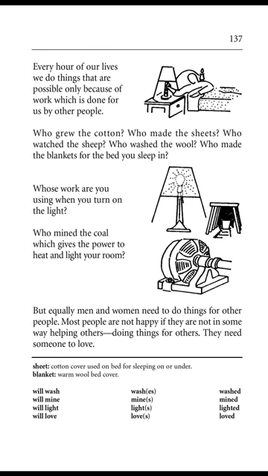Page 137. Every hour of our lives, we do things that are possible only because of work, which is done for us by other people. Who grew the cotton? Who made the sheets? Who watched the sheep? Who washed the wool? Who made the blankets for the bed you sleep in? Whose work are you using when you turn on the light? Who mined the coal which gives the power to heat and light your room? But equally, men and women need to do things for other people. Most people are not happy if they are not in some way helping others, doing things for others. They need someone to love.